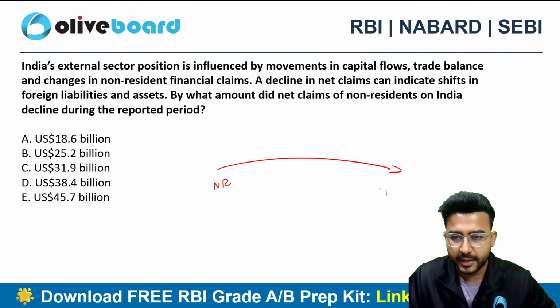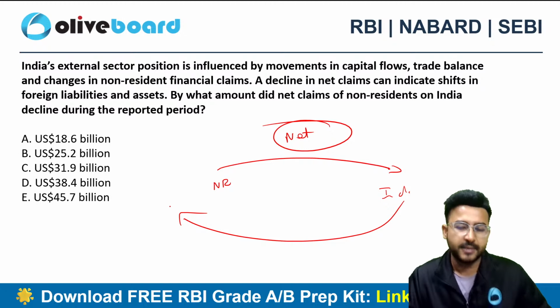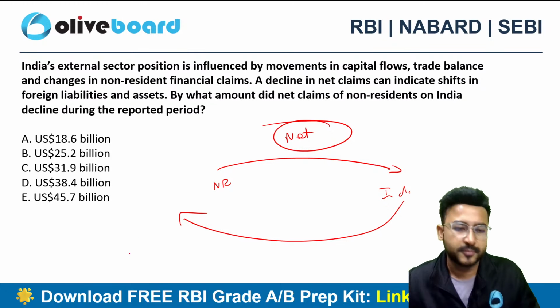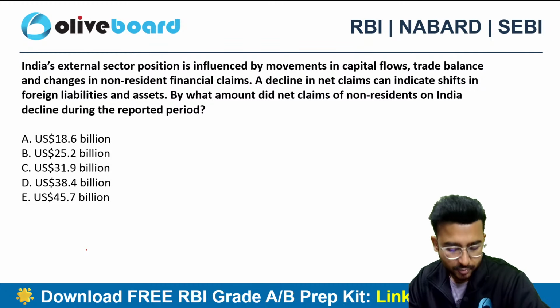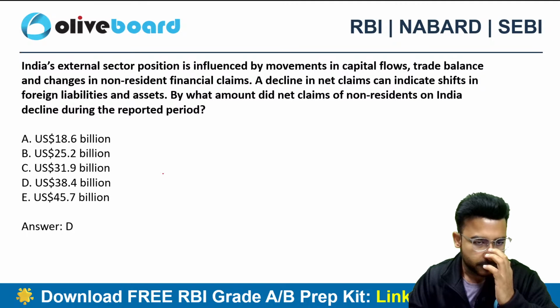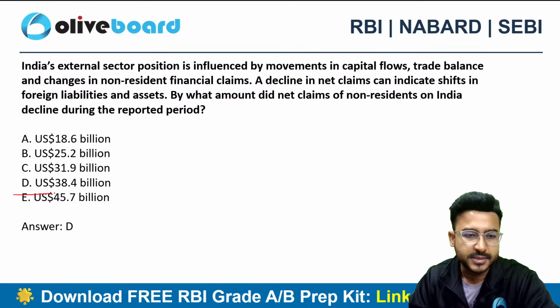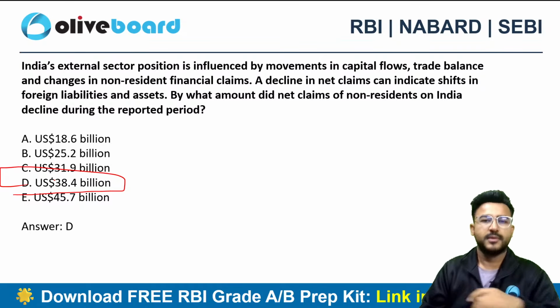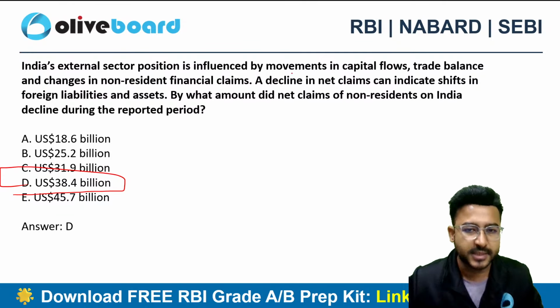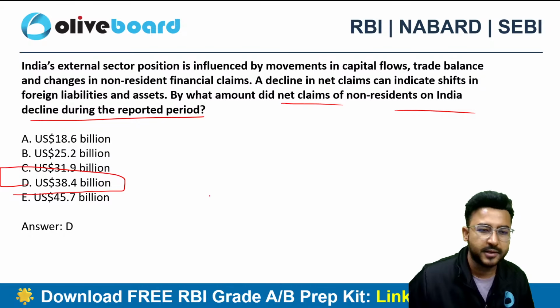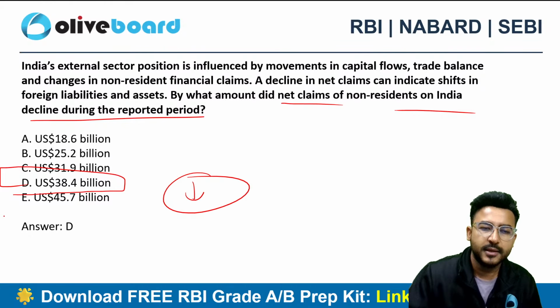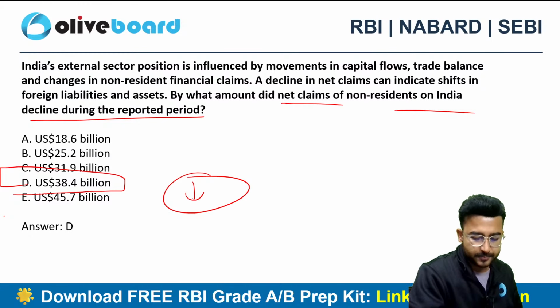So what will be the net claim? Who has invested more? So the non-residents have invested more in India, by as of now 38.4 billion USD. By what amount did the net claims of the non-resident decline during the period? So there is a downfall by 38.4 billion USD.